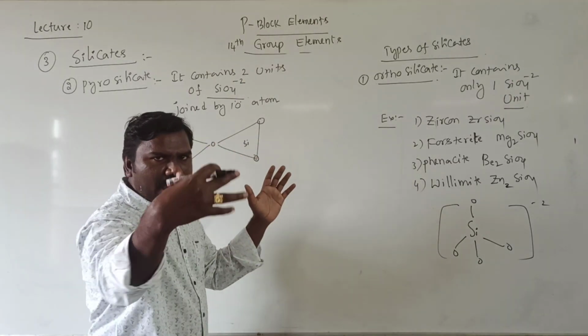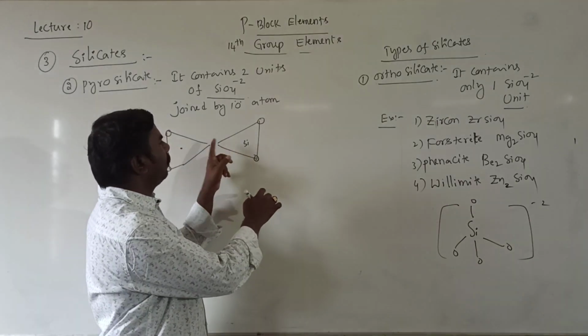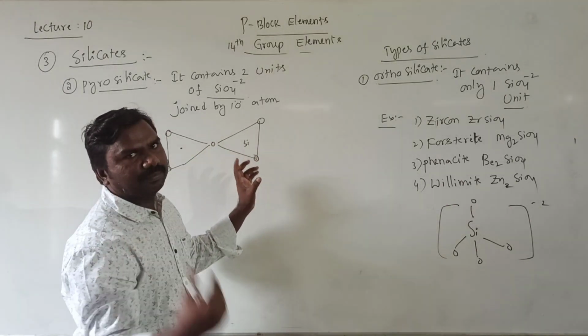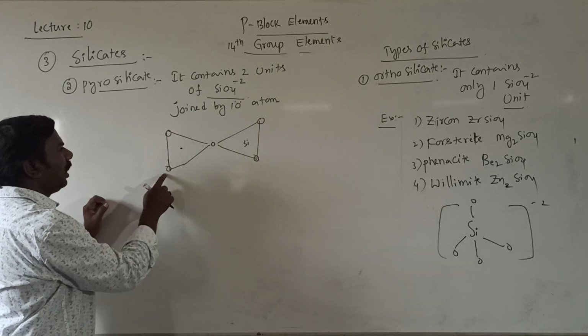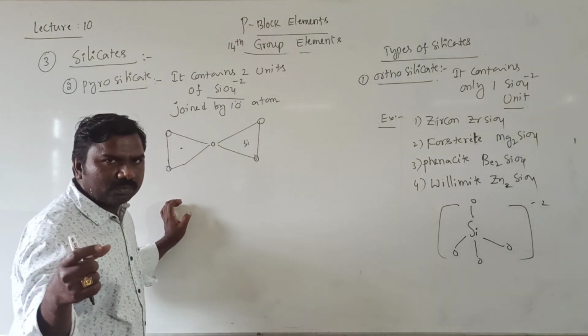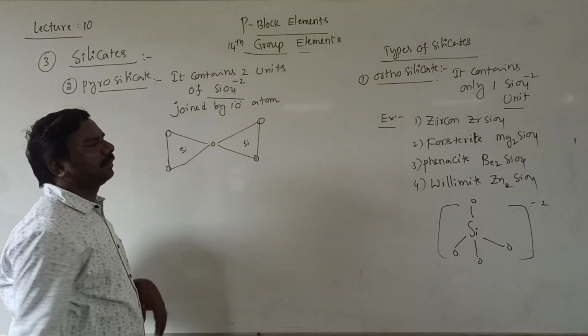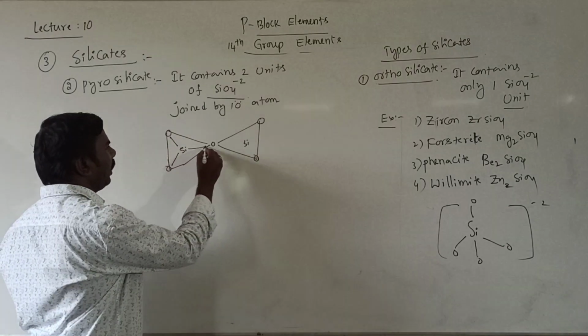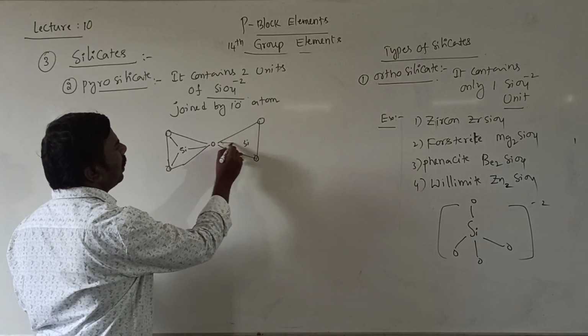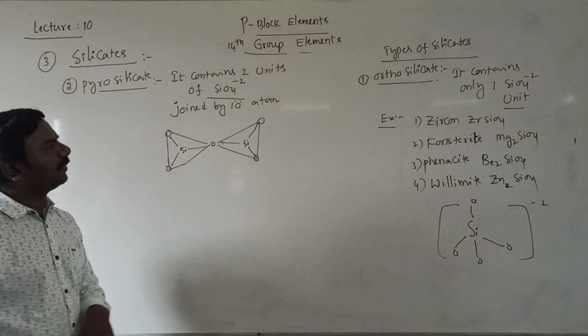Inside, in front side 1 oxygen atom, 1, 2, 3, front side 1, 4. Silicon. So these units are joined by which one? A common oxygen. Right?